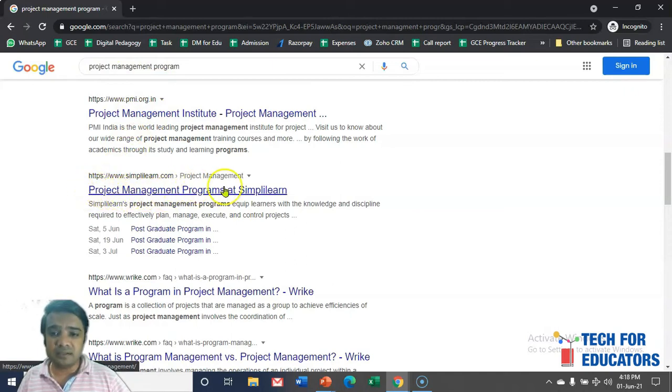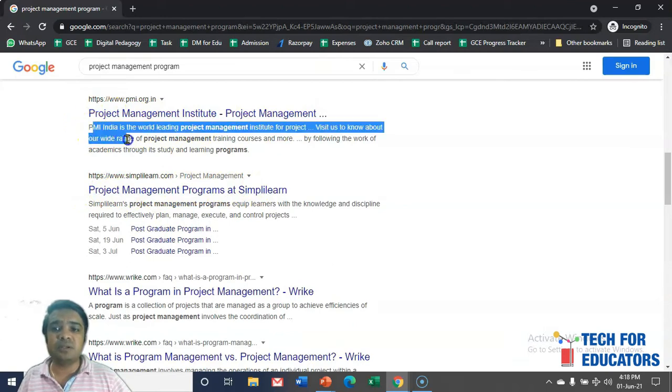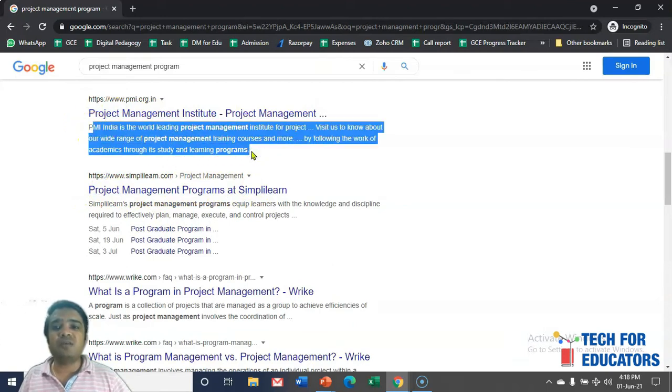This is the title, this is the title, and this is the description. So we have to ensure this whenever we are preparing a website. Whatever keywords are there, we should ensure those come in the title as well as in the description, because this is the way Google decides whether this is a relevant page or not.